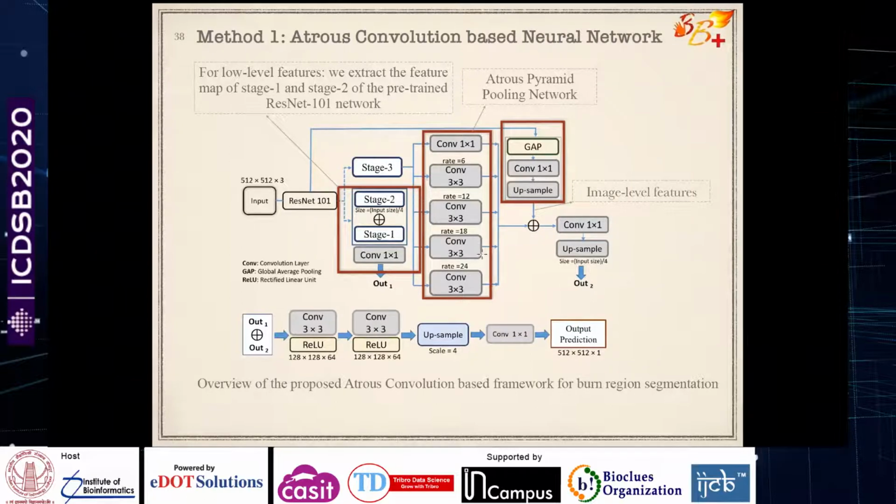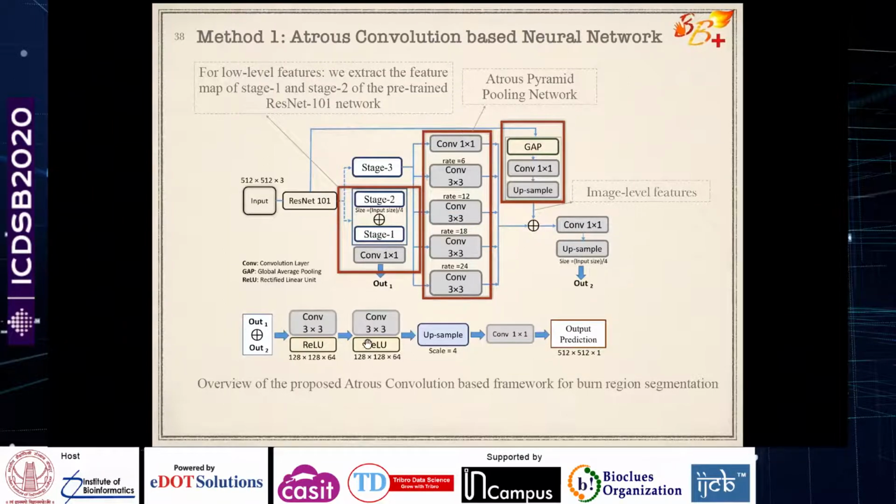As I mentioned, applying the atrous convolution at different rates, 6, 12, 18, and 24. And whatever feature output I get, I also merge them and combine them together to make another feature map, which is out2. And finally, I concatenate both feature maps, out1 and out2, because that's how I get the high level semantic features. I will also be giving importance to the mid level and low level features, which are important for my details.